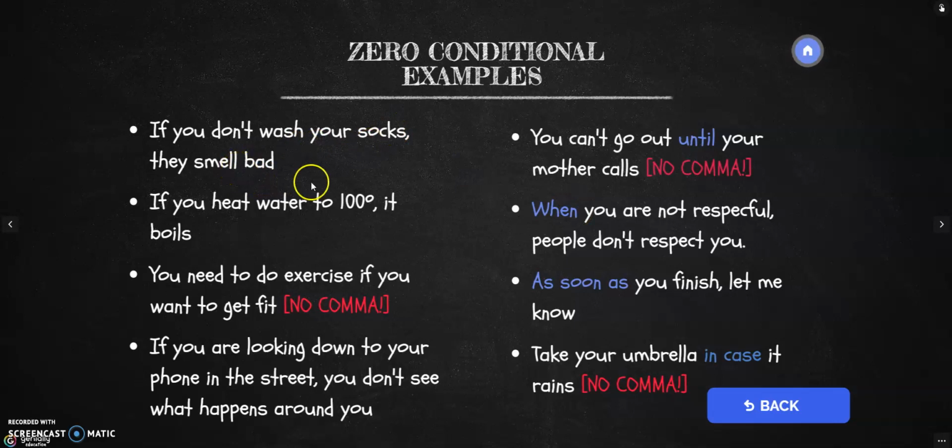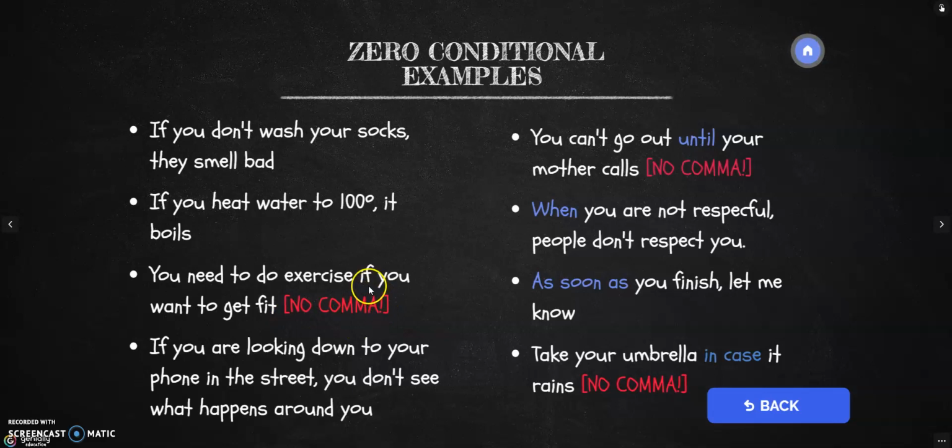If you don't wash your socks, they smell bad. This sentence might be already familiar to you. We have another one. If you heat water to 100 degrees, it boils. All right, as you can see, present, present. Another example, you need to do exercise if you want to get fit. That's another zero conditional. As you can see, there's present there and present here. As you can see, in this particular example, there's no comma. Why?